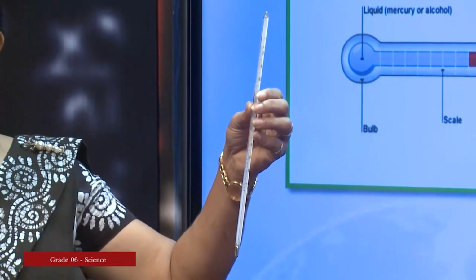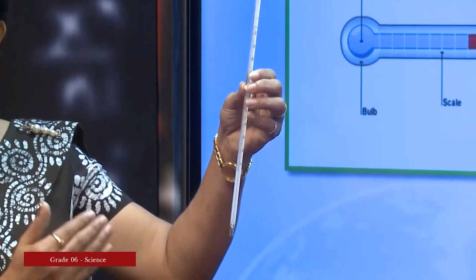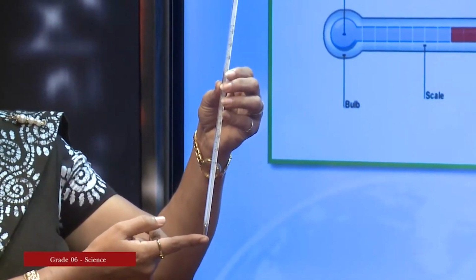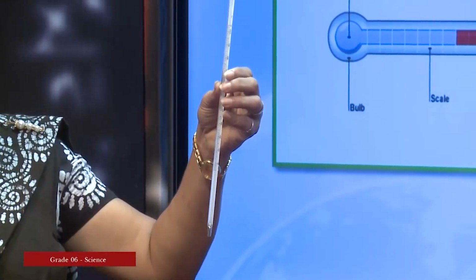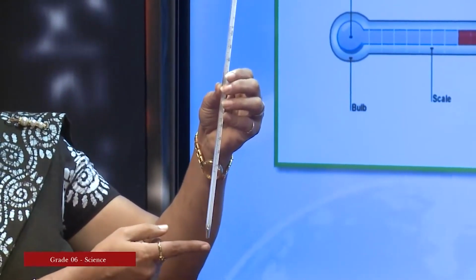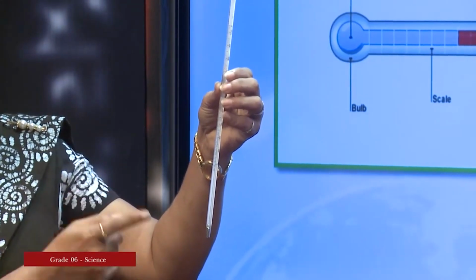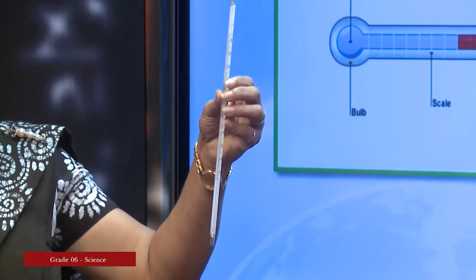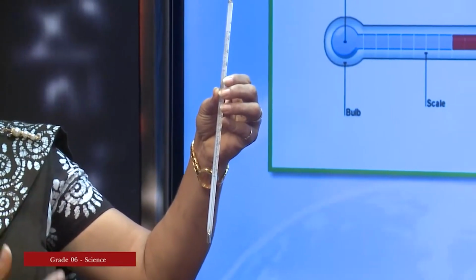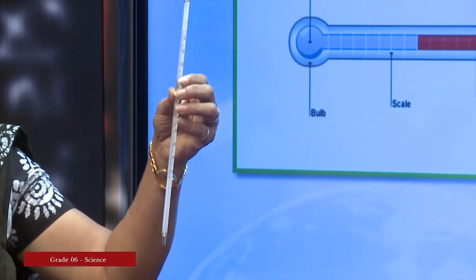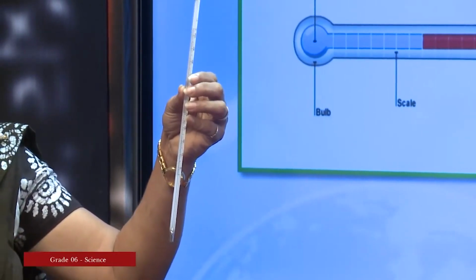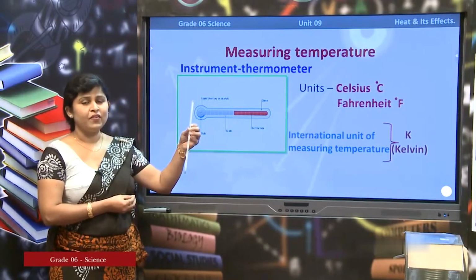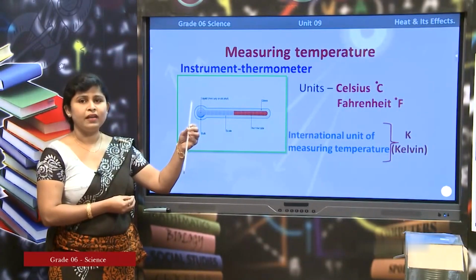When you keep this thermometer dipped in a liquid or when it is in contact with a certain surface, this mercury liquid expands and starts to rise up. According to that level, we can find out the temperature, right. So, that is the way of taking measurements using the mercury thermometer. The liquid which is contained in the thermometer is mercury and you know that mercury is the only liquid metal.